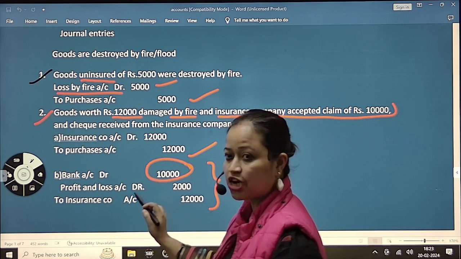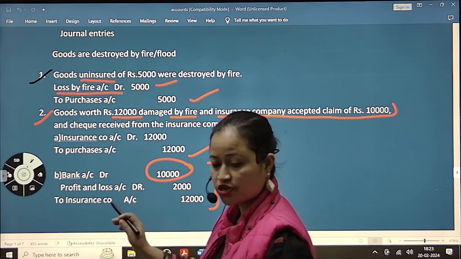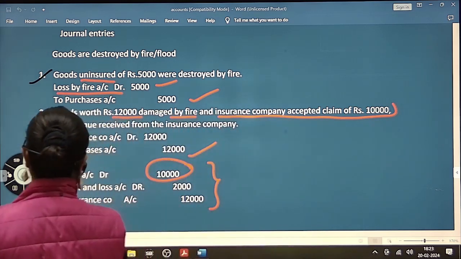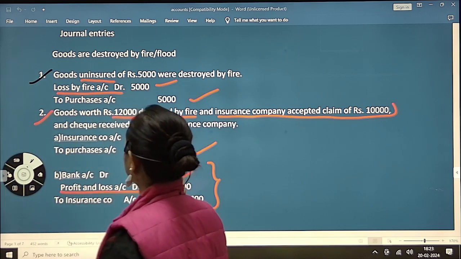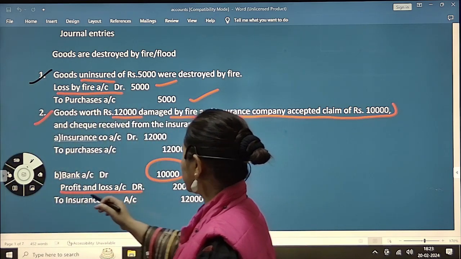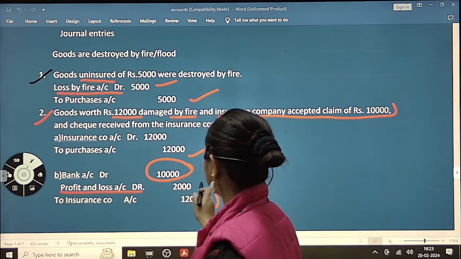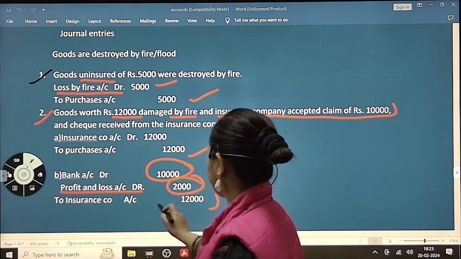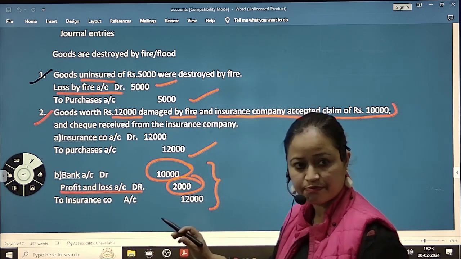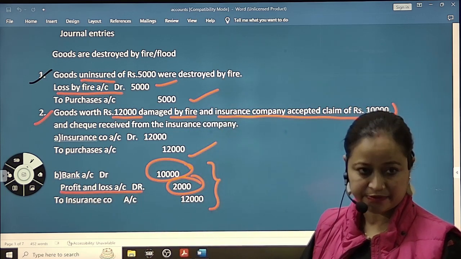Whatever is the loss, we debit profit and loss account, or we can write loss by fire account. So profit and loss account debit 2,000, the loss here, to insurance company account 12,000, because the insurance company has accepted the claim.